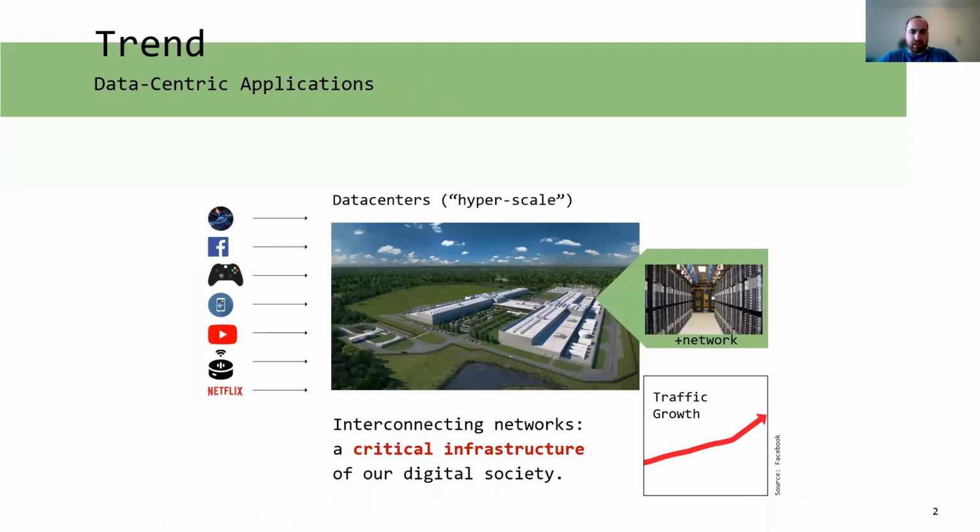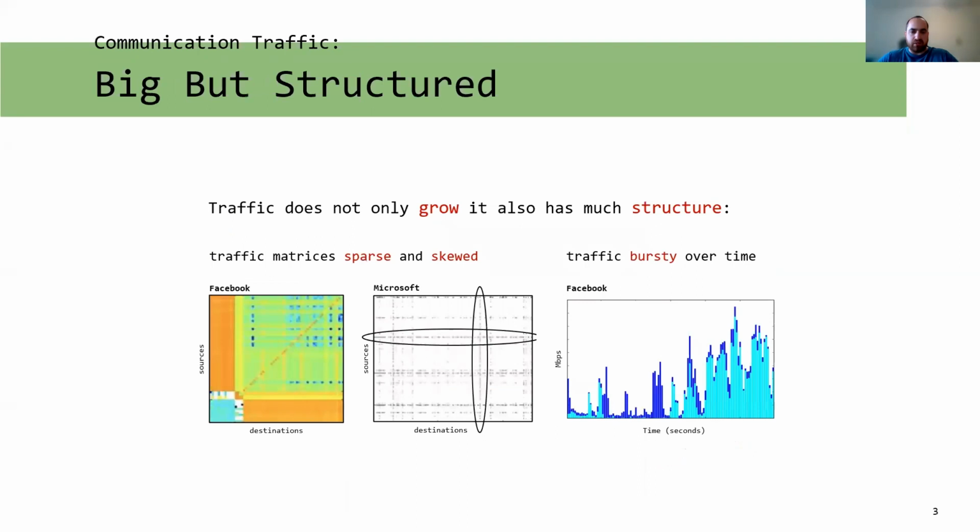Today, data centers are an essential part of our daily life. More and more applications and services are reliant on data centers. The amount of traffic served on data centers continues to grow and requires new and better technologies to solve the growing demand. But traffic is not only growing, we can also see it has structure. Traffic matrices seen here from Facebook and Microsoft both show that traffic is sparse and skewed. Not all destinations have the same demand.